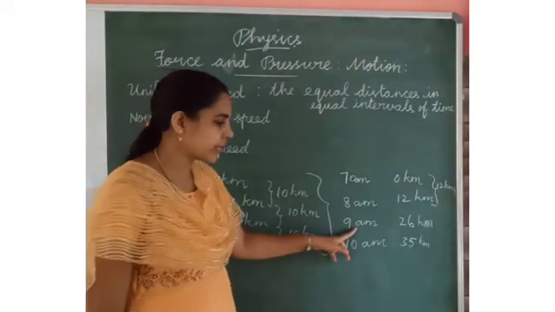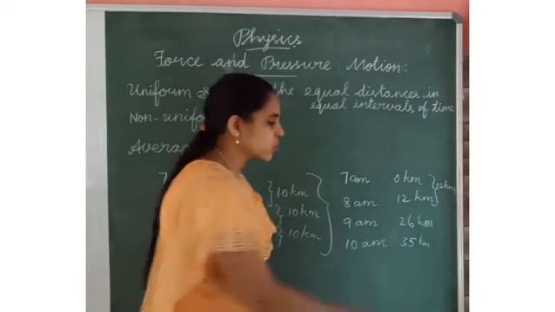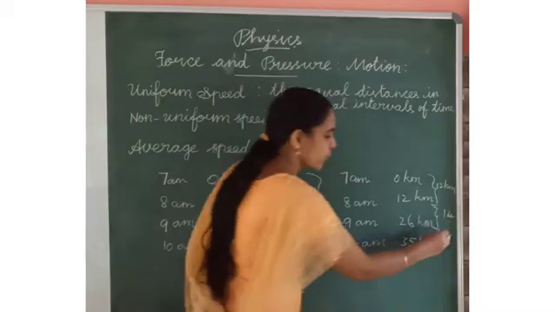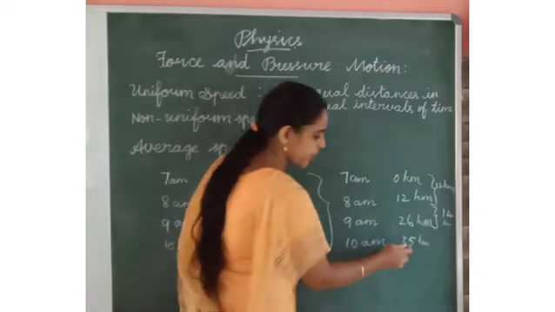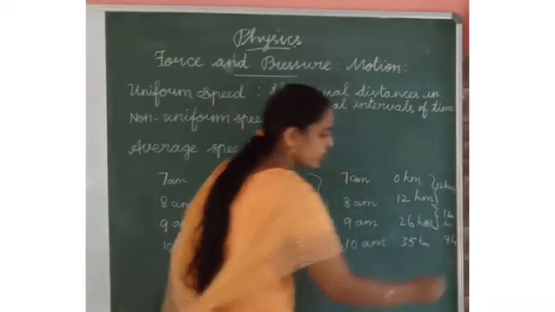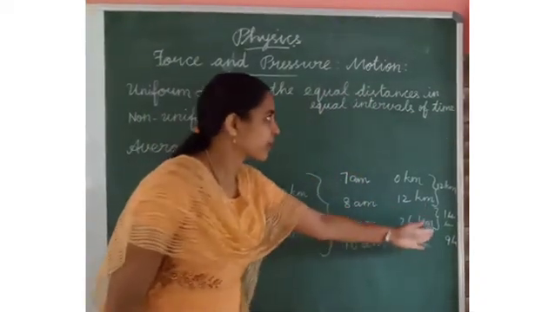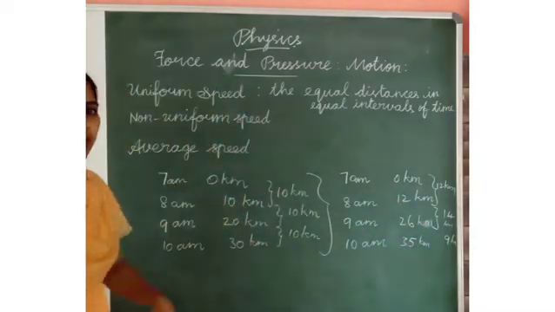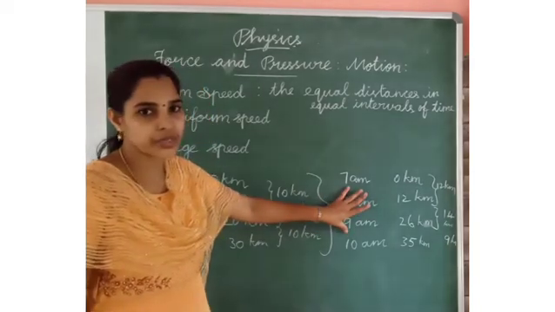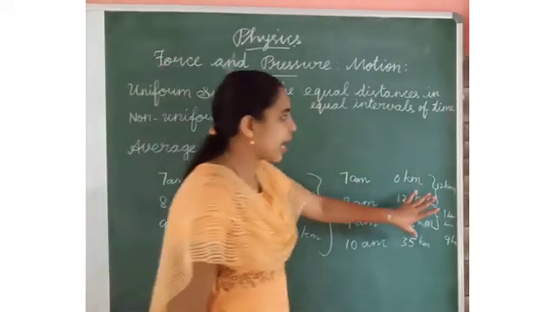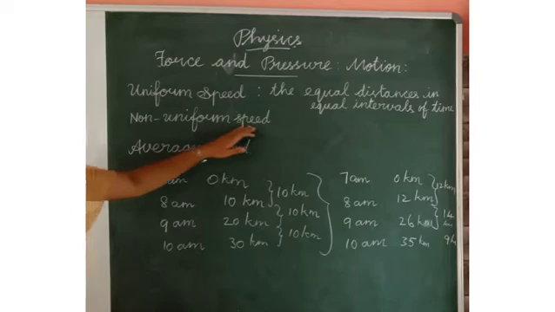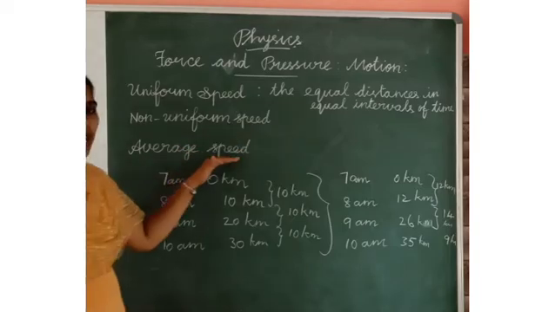Next 1 hour, it will cover 26 minus 12, that means 14 kilometer. Next 1 hour, it will cover 35 minus 26, so 9 kilometer. So the distance covered will be different at the same interval of time. Equal interval of time, unequal distance covered by the body. So this is the non-uniform speed.